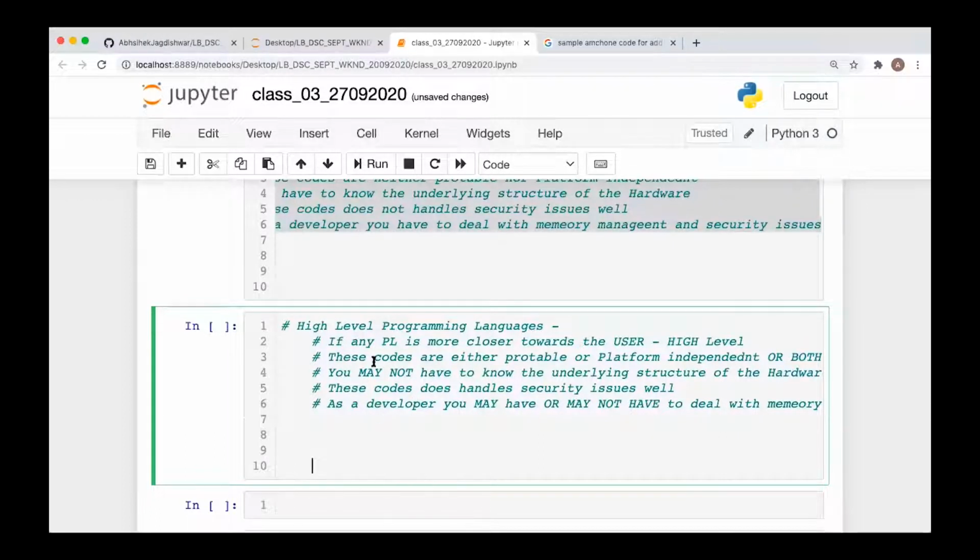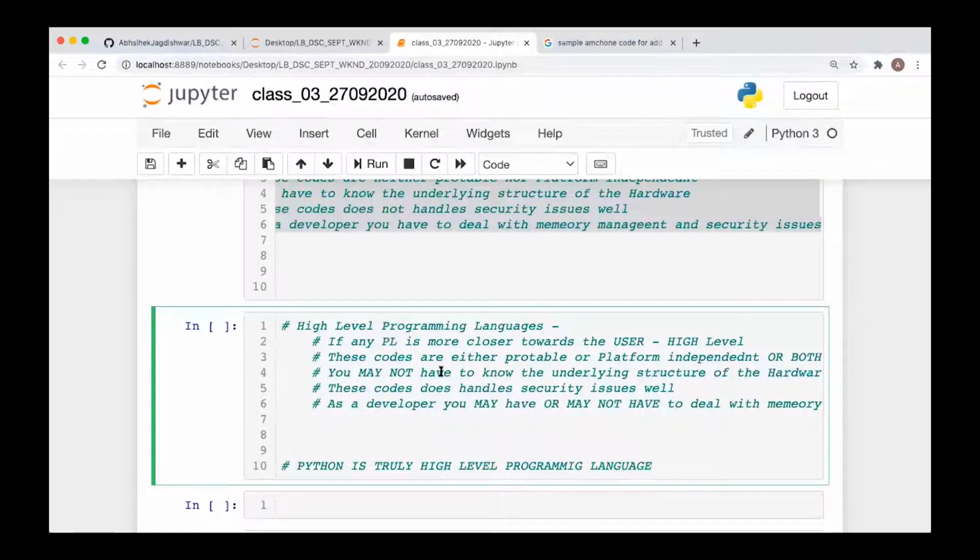In these terms, Python is truly a high level programming language, because all these features hold true for Python.